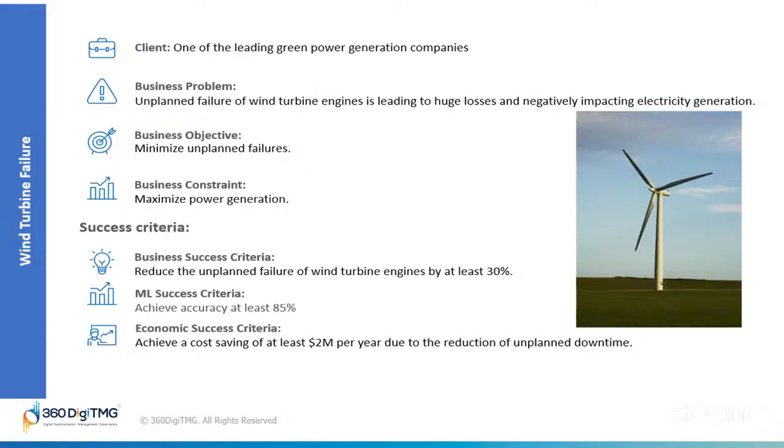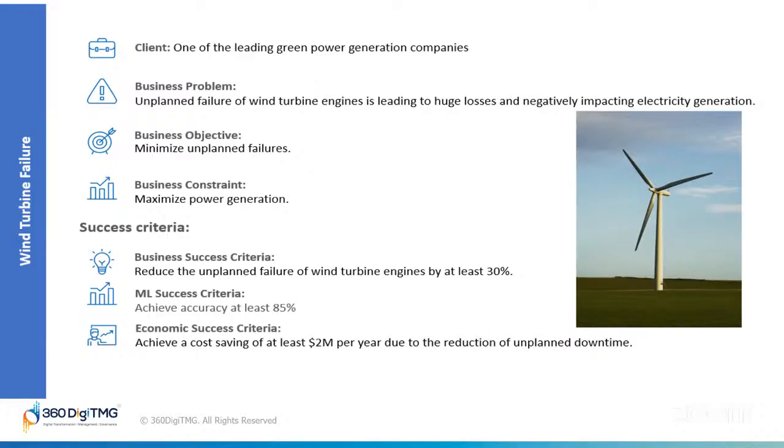So, first, let us discuss the client. The client is one of the leading green power generation companies. That means they are a company that focuses on creating electricity in an eco-friendly way using things like wind turbines. Wind turbines are those big, tall structures with blades that spin in the wind to generate power. Our client relies on these turbines to produce electricity, so keeping them running smoothly is super important.